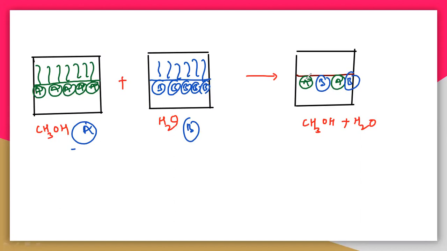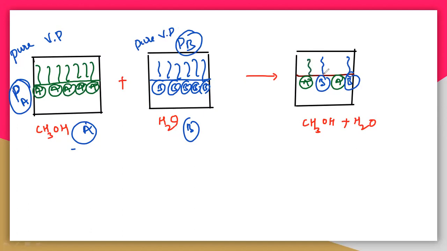But in the case of methanol only, this is the pure vapor pressure. Whatever the pressure is, we call it the pure vapor pressure, indicated with P. This is PA, and this is also a pure vapor pressure, only one component is there. This is PB and this is PA. But what about the vapors in the mixture?